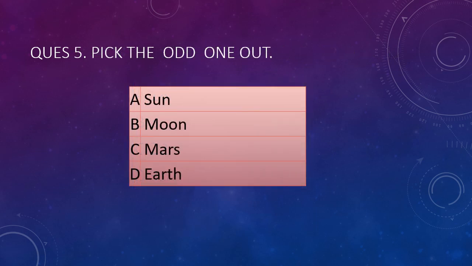The odd one out: sun, moon, Mars, or Earth. So this is also very simple. All of them are parts of the solar system, and moon is a part of Earth's orbit. Okay, so moon is different from the rest. So the answer is moon.